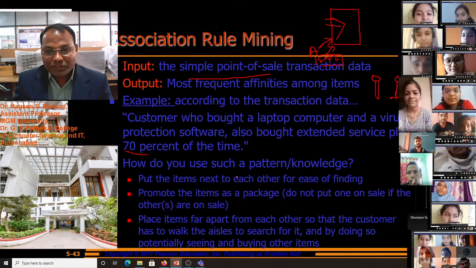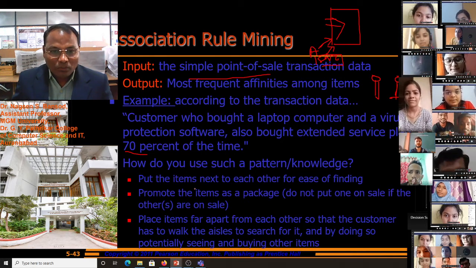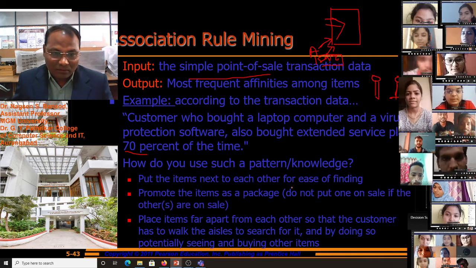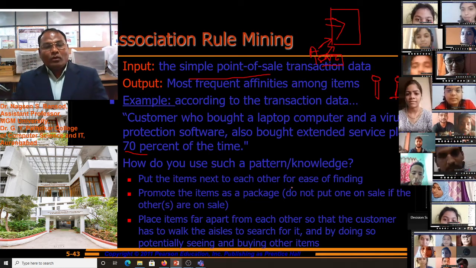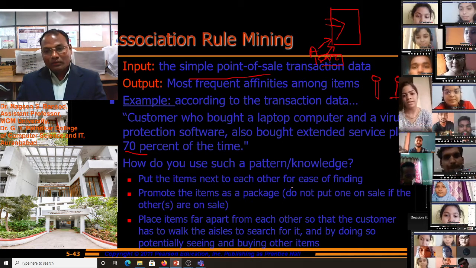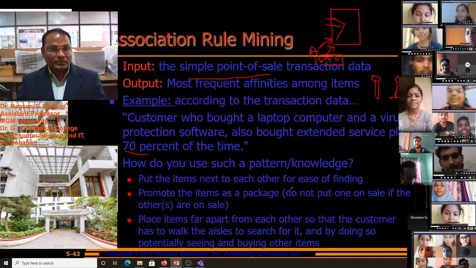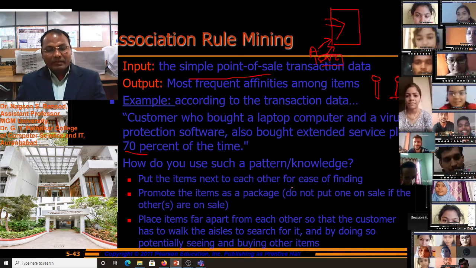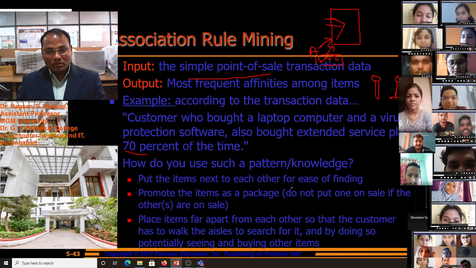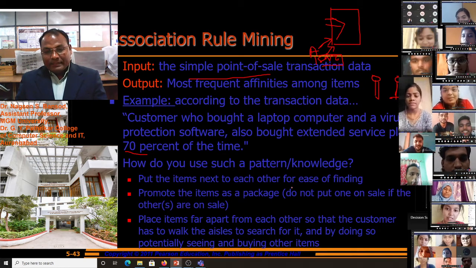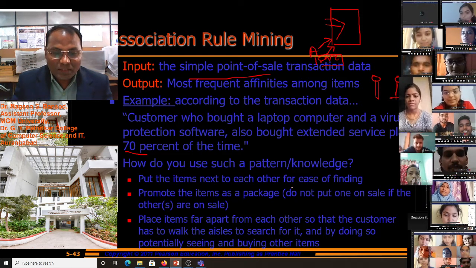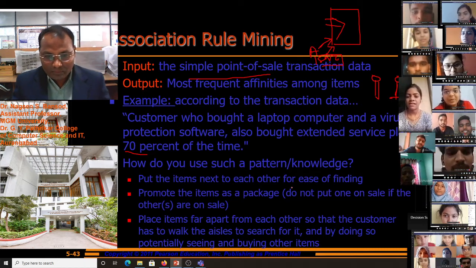How do you use such pattern knowledge? Put the items next to each other for ease of finding. Promote the items as a package. Do not put one on sale if the other is on sale. Or place items far apart from each other so that the customer has to walk the aisles to search for it, and by doing so potentially sees and buys other items.